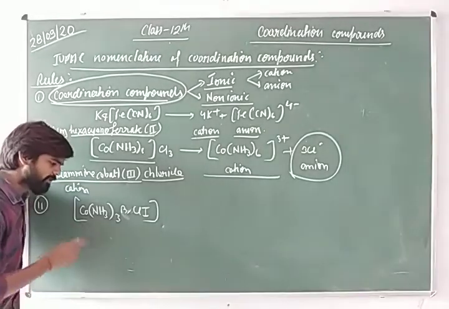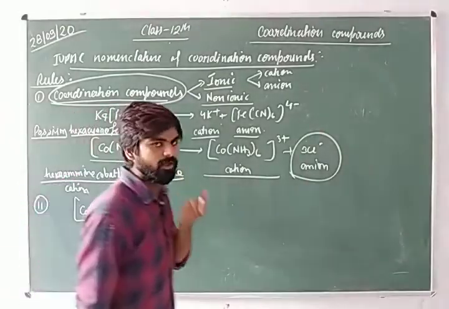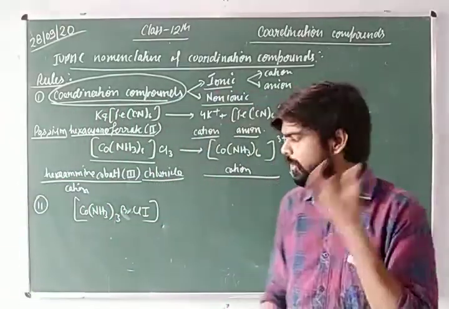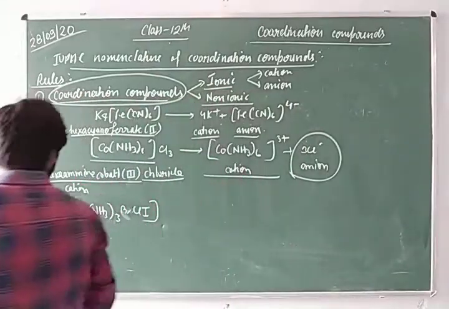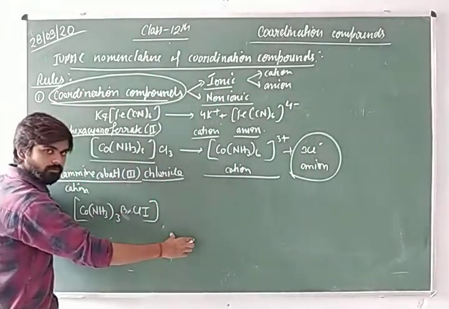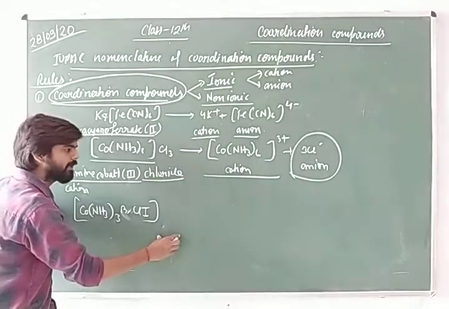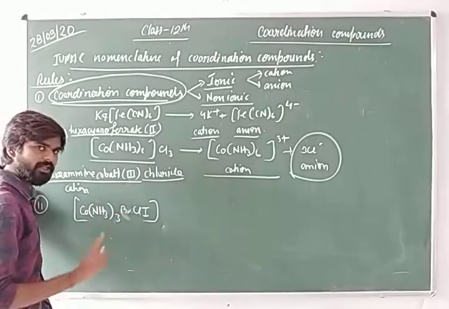That's why during the naming of non-ionizable compounds we write their IUPAC name in one word.